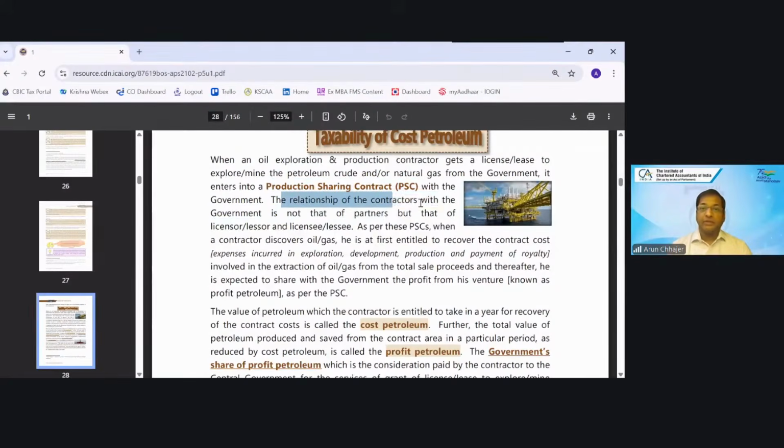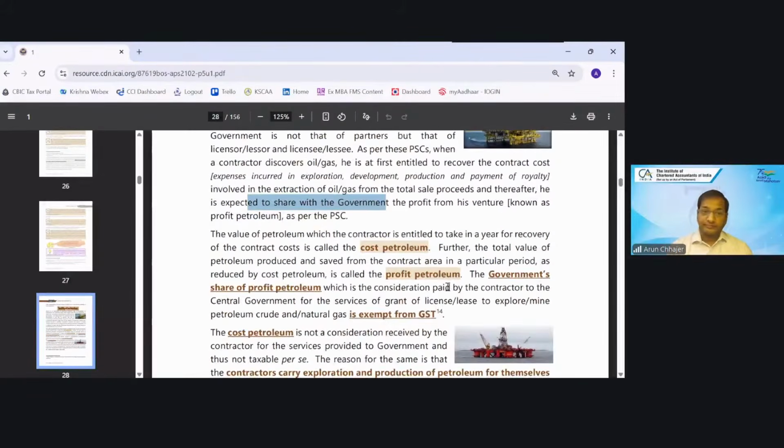The relationship of the contractor with the government is not that of a partner, but that of licensor and licensee. As per this PSC, when a contractor discovers oil or gas, he is at first entitled to recover the contract cost involved in the extraction from the sale proceeds, and thereafter he is expected to share with the government the profit from his venture, known as profit petroleum.